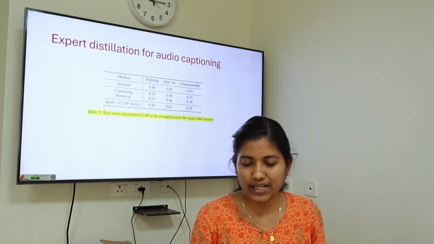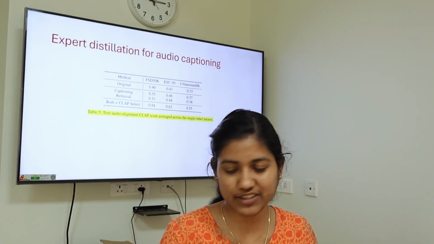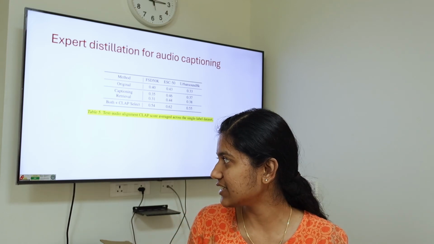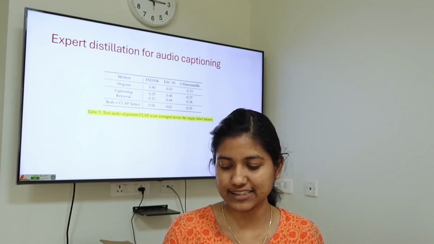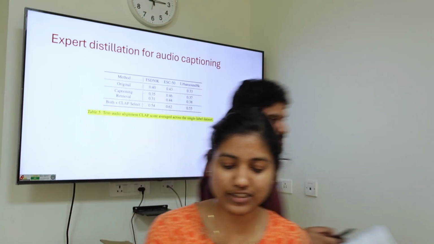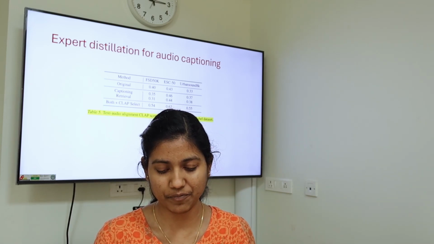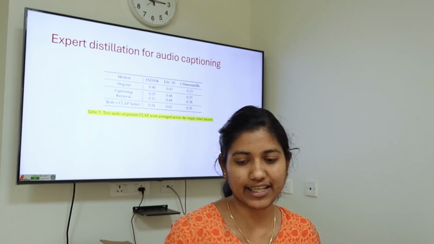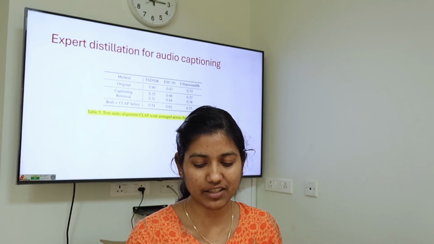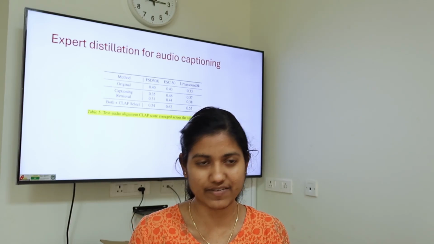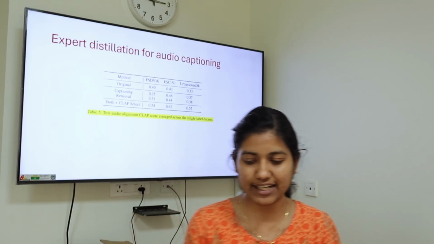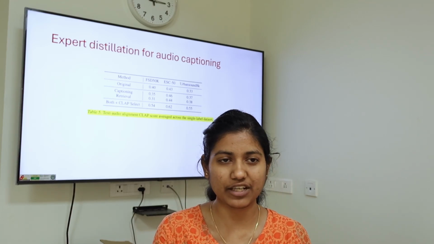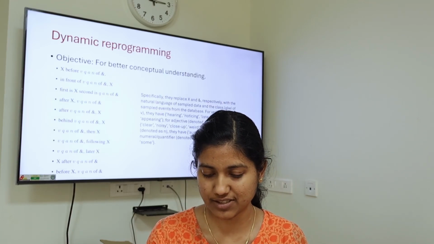So they did an ablation study for this expert distillation method also. The original is the raw dataset, and then they used captioning as well as retrieval, and then also used the CLAP-based selection on them. Obviously, using captioning, retrieval and the CLAP score selection gave them the highest CLAP score, confirming that they have good captions.